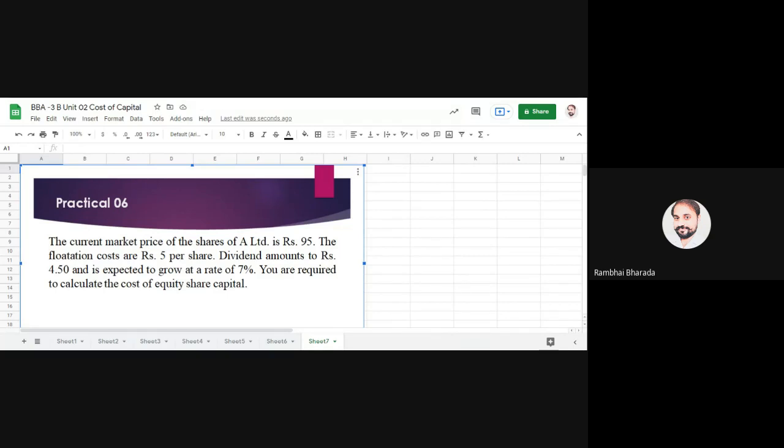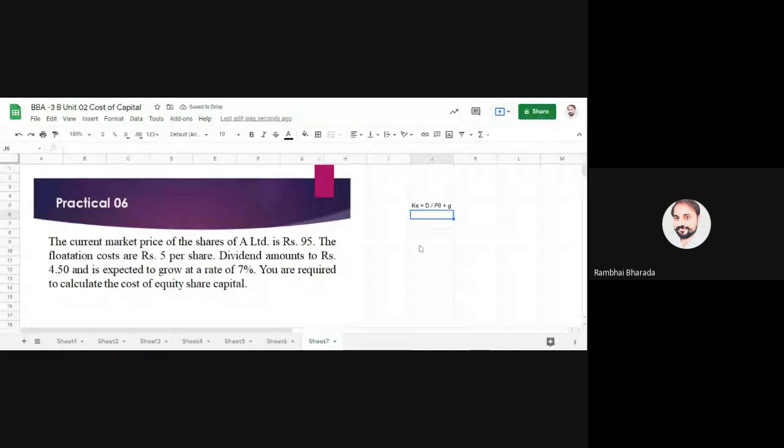So whenever, please remember, whenever the current market price is given to you, you are not supposed to think of any premium, dividend, face value, or issue expenses. Are you getting my point? If the market price is given to you, you need to ignore the issue price, issue expenses, premium, discount, everything. Just directly use the second formula. Okay, here KE is equal to D divided by P0 plus G.